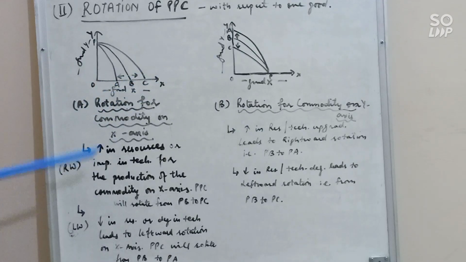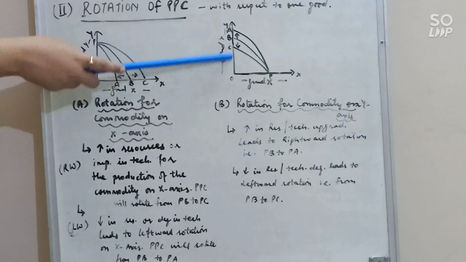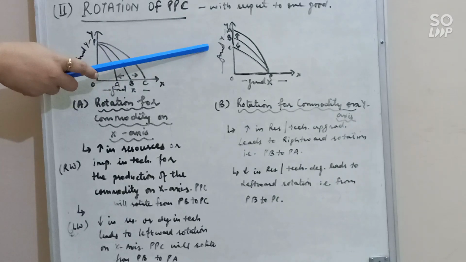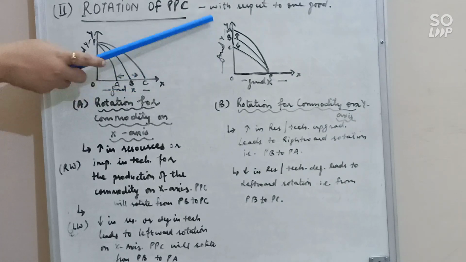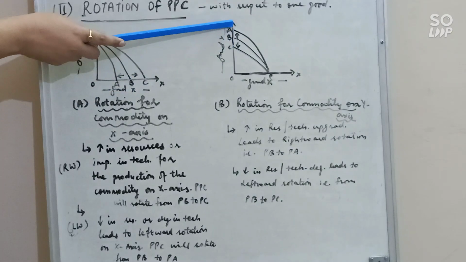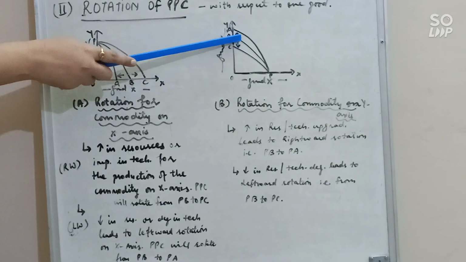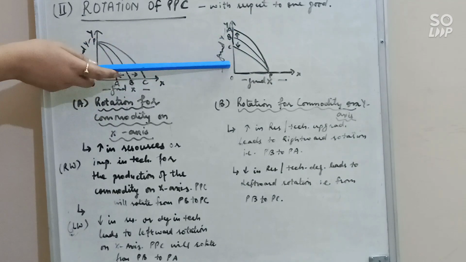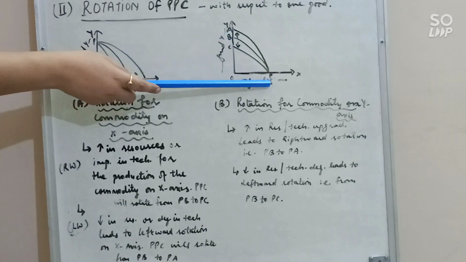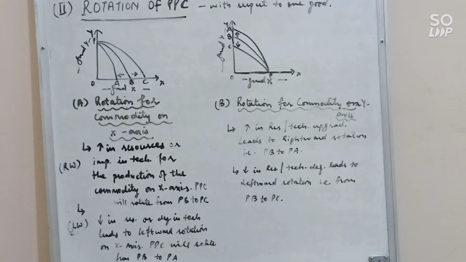Similarly, we have second case, rotation for the commodity on y-axis. If we see the change in y, so change in y occurs only if there is increase or decrease in the resources or change in technology. So let's see first, rightward rotation from PB to PA. It happens when there is increase in the resources or there is positive change in the technology. Similarly, there is leftward rotation from PB to PC when there is decrease in the resources or technology degradation. Clear?